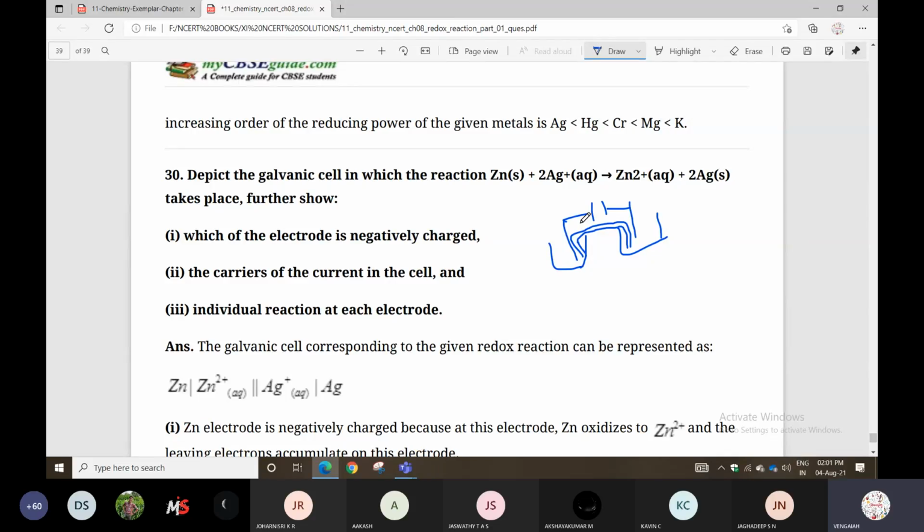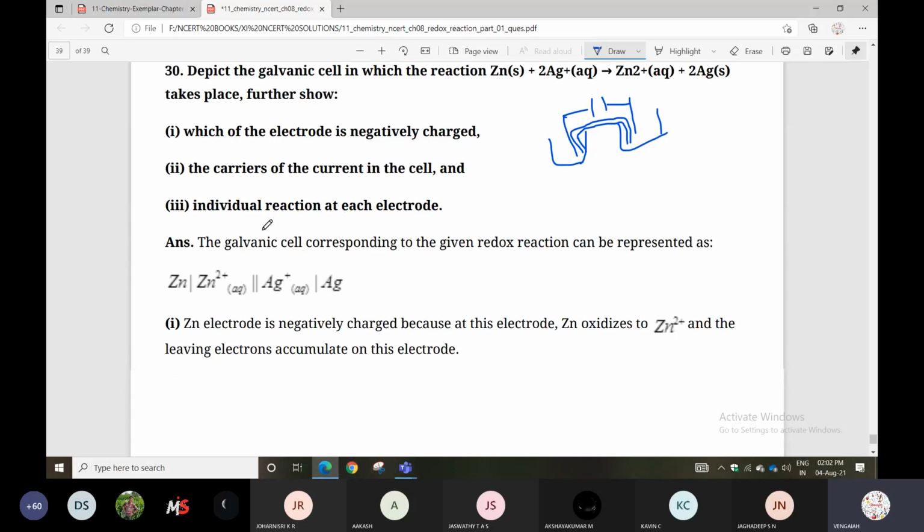So you can connect the batteries, then what will happen? You can check the flow of current and the flow of electrons. Here cathode is positive, anode is negative. The electrons are negative, so they move toward the positive direction, from anode to cathode. Current flows from cathode to anode. So one direction current, opposite direction electrons. Remember: anode to cathode is electron flow, cathode to anode is current flow.